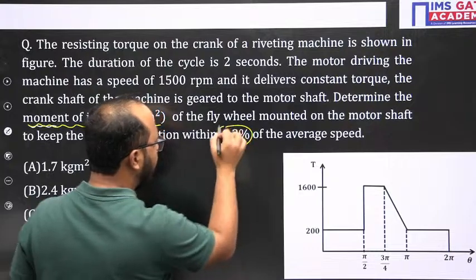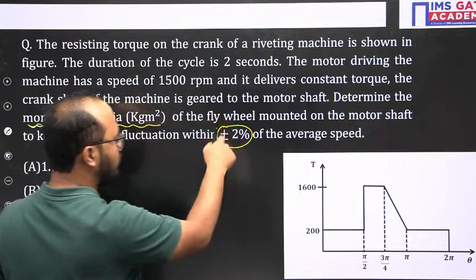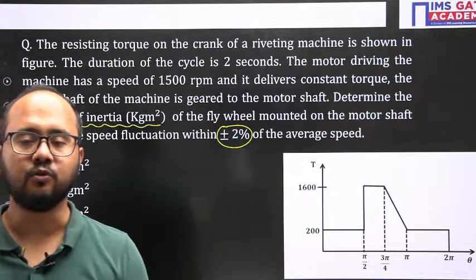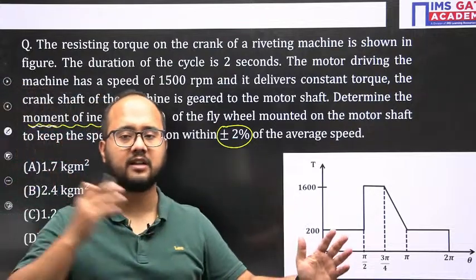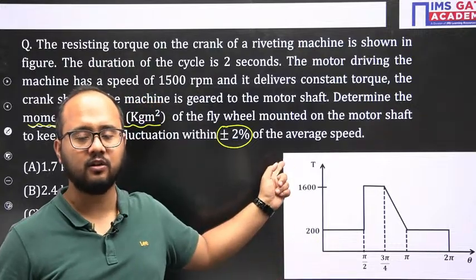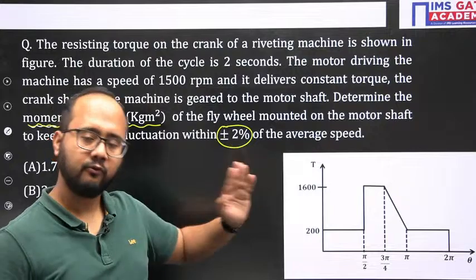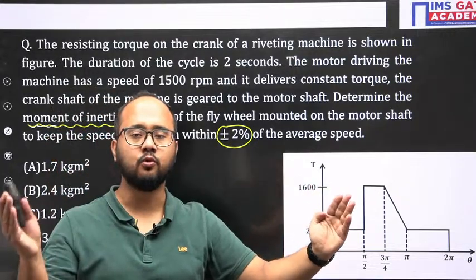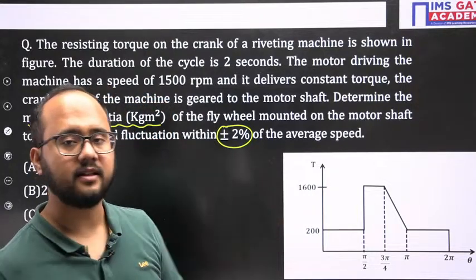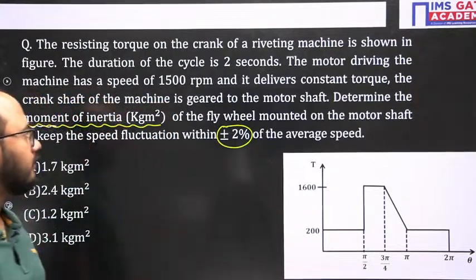This is one of the data given, and here most students make a mistake. That's why I have highlighted it. Plus minus 2, which means from minus 2 to plus 2, the total variation is 4%, not 2%. Don't get confused here. So this is the important information.